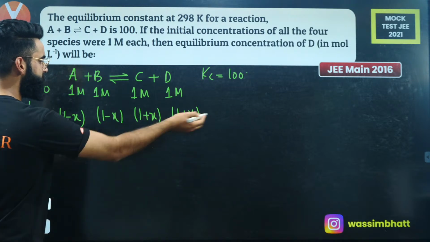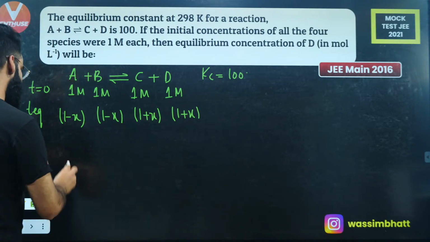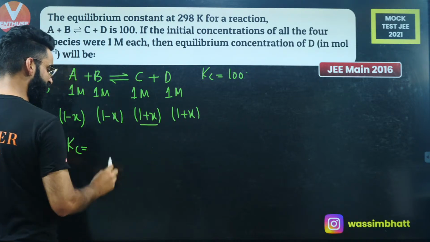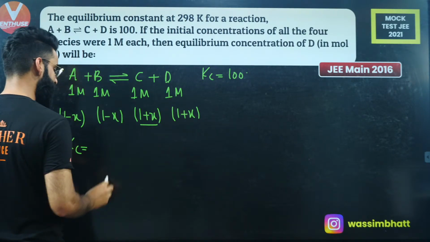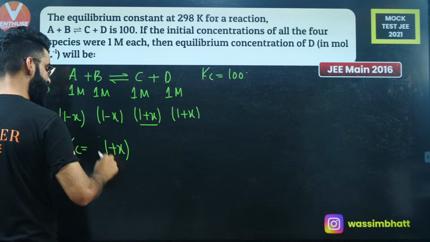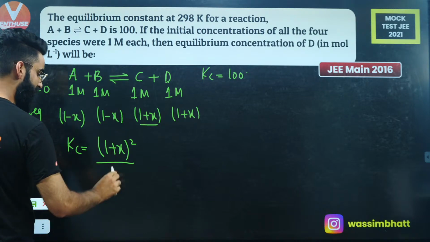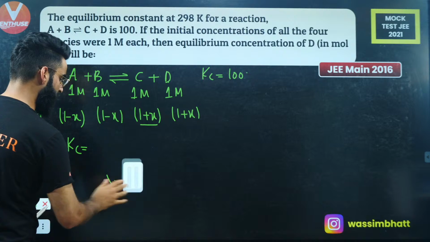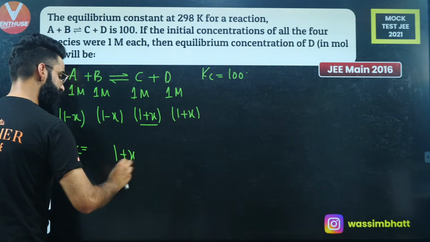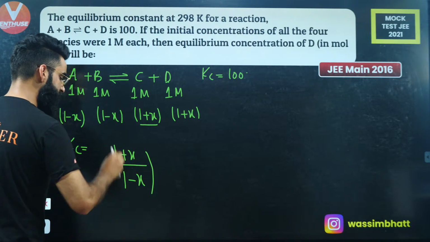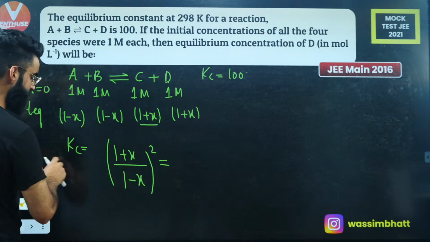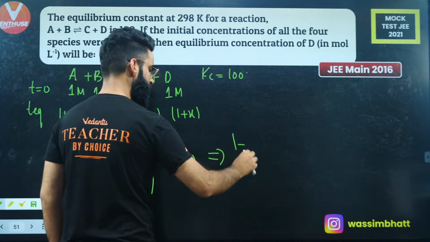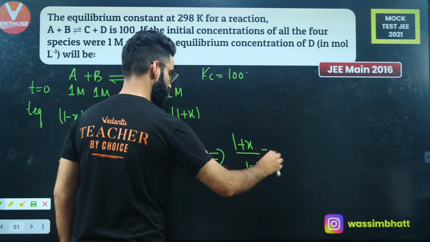Now it's almost done. I got the concentration of each reactant and product at equilibrium. The Kc expression is the concentration of C at equilibrium, which is 1 plus X, multiplied by the concentration of D at equilibrium, which is 1 plus X. So it's (1 plus X) squared, divided by (1 minus X) squared. Just take the square common. So it's (1 plus X divided by 1 minus X) whole squared, which is equal to Kc. Kc is given as 100. So from here, I get (1 plus X) divided by (1 minus X) is equal to 10.